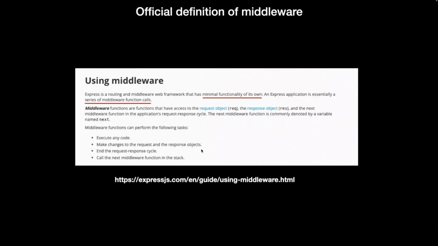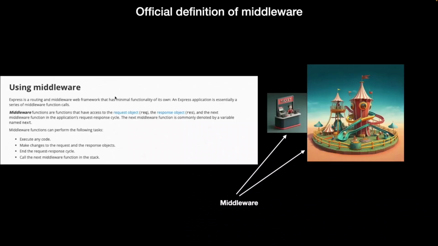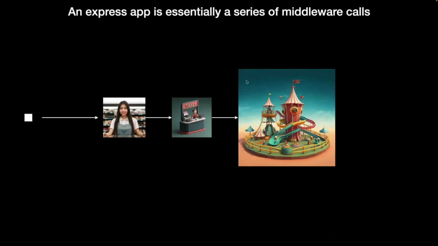This one's a little unclear at the moment. As we get into authentication and create our first authentication middleware, you will understand the second point well as well, but this will come later on. Okay, 1, 2, 3 is super important. We will see all of these very soon as we proceed. So technically, both are middlewares. The official definition in the end, you can call this the route handler because this is the last thing that responds to the request. But technically this is a middleware and even this is a middleware. An Express app is essentially a series of middleware calls.